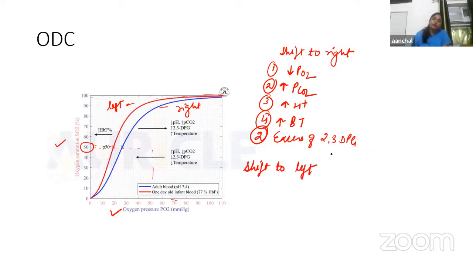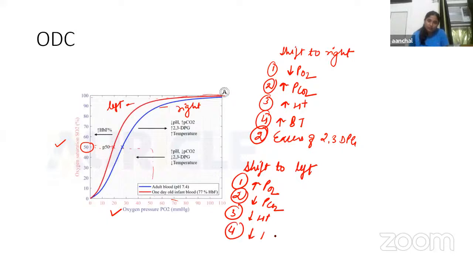Now, next we have shift to left. So here everything will go opposite to right. So here there will be increase in PO2, decrease in CO2, then decrease in H plus ion concentration, and decrease in body temperature, and there will be increase in pH. Okay, so these are the factors which are responsible for shift to right, and these are the factors which are responsible for shift to left.